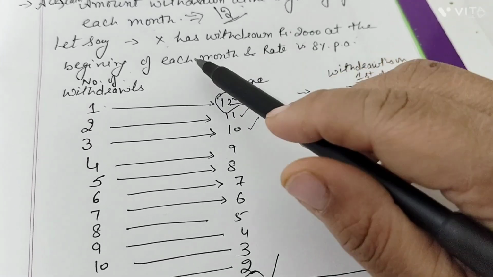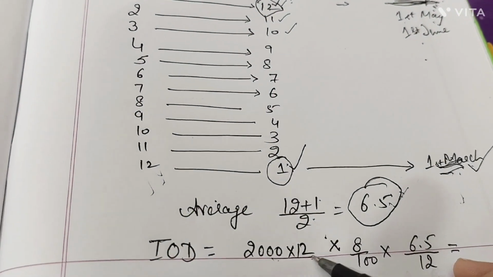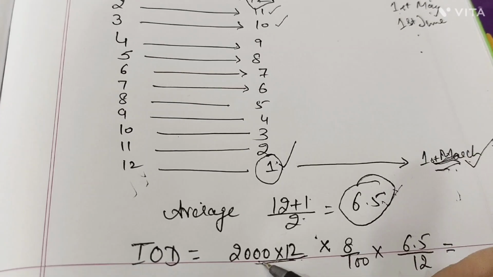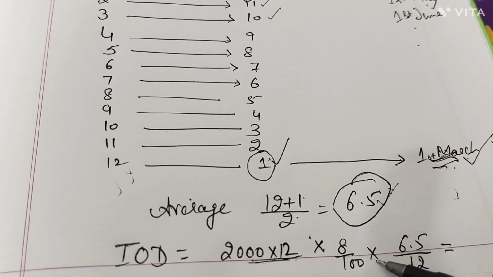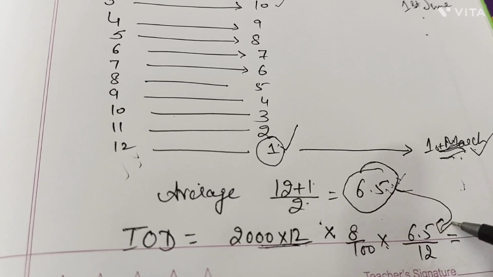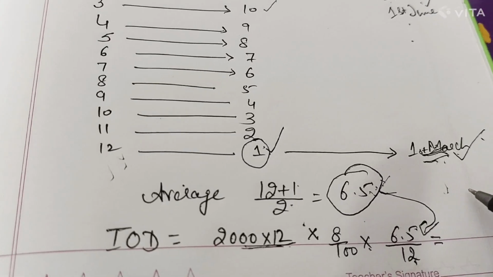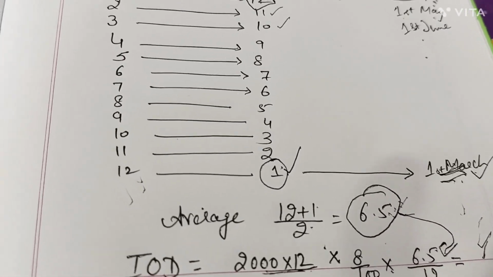How many withdrawals were there? 12. So 2000 multiplied by 12, total amount withdrawn is 24,000. Rate of IOD was 8%, and we calculated that on an average basis we take 6.5 divided by 12. So that would be the amount of your IOD.